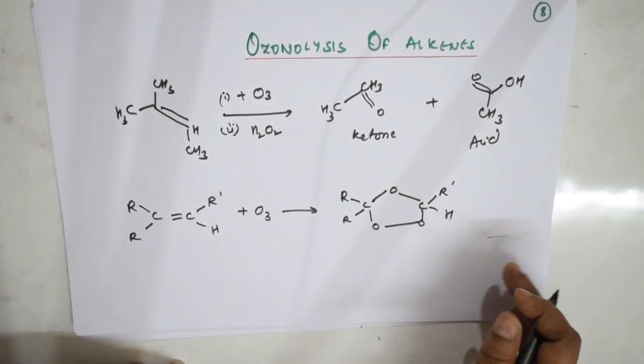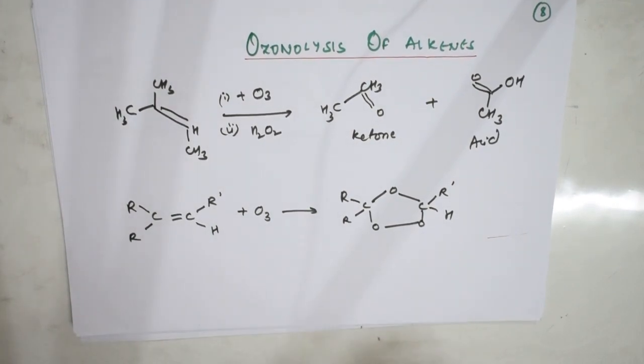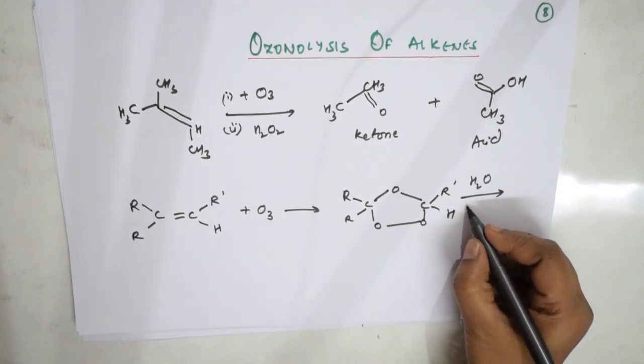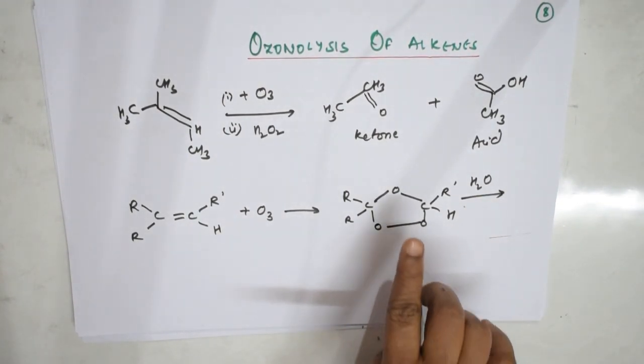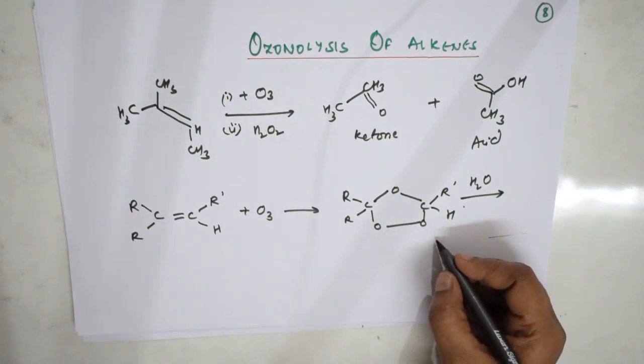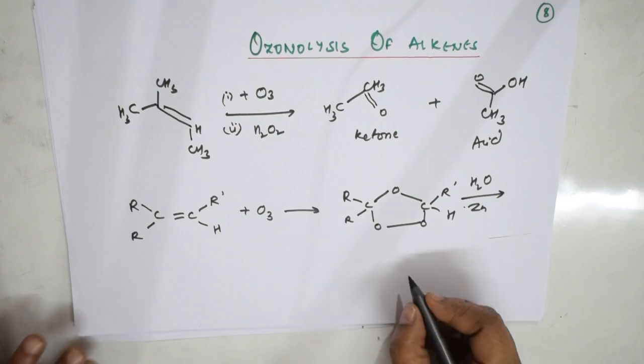This is ozonoid. What are we going to do with this one? We are further going to take it and do the hydrolysis part, H2O hydrolysis, right? So what are you going to get? There is a cleavage of the bond here. In this way it cleaves, and in the presence of zinc you will be getting two products. One is ketone and one is aldehyde.